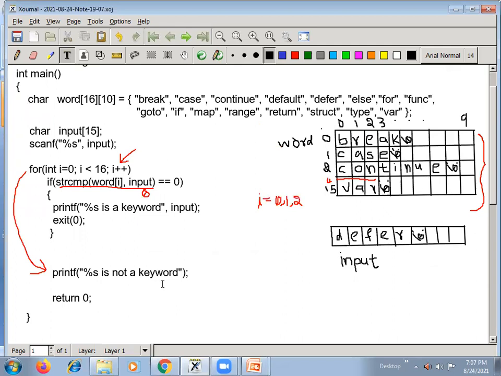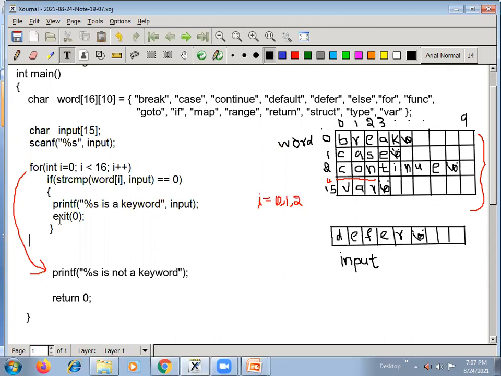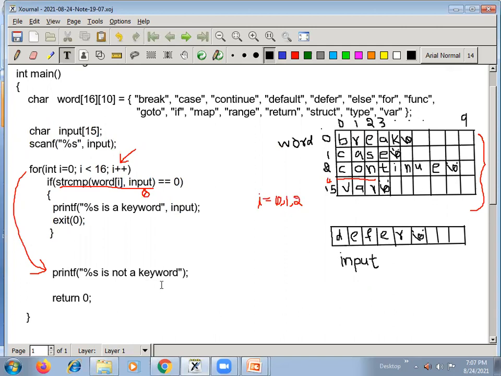Okay, right. So you should write exit 0 here. If you say break here, what happens? The control comes out from the loop. Again, it reaches this statement here, so again it prints %s is not a keyword. So both "is a keyword" and "is not a keyword" will be printed. Then there is ambiguity, and your expected output is not matching with the actual output. Then your test case is not matching here. Okay, so comma, input you should put here. So we are using %s now, so from this array it prints the word here.